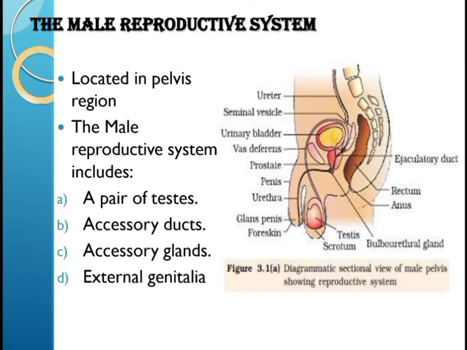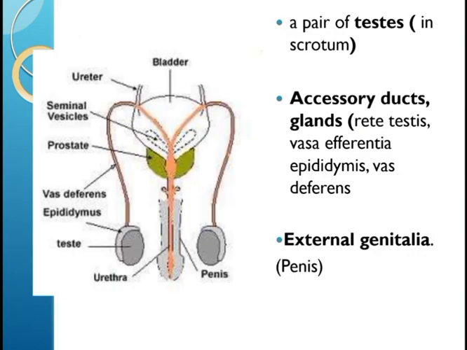Now, as I told you that the male reproductive system is located in the pelvis region and it consists different organs like the primary sex organs called the testes. Testes are the primary sex organs in men, and they are the male gonads. They are the male gonads, that is the site where the male gametes or sperms are made. A pair of testes is situated outside the abdominal cavity within the scrotum.